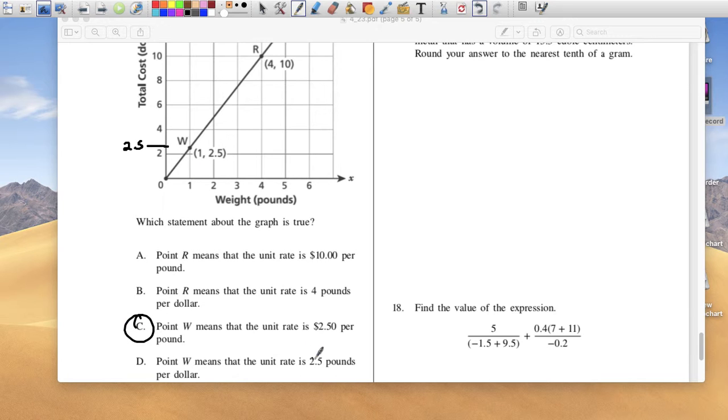D, W means that the unit rate's 2.5 pounds per dollar. This right here is 1, not 2.5. This W here is the point 1, which represents pounds, and 2.5 is exactly what's here. And that's garbage, so C is the correct answer.